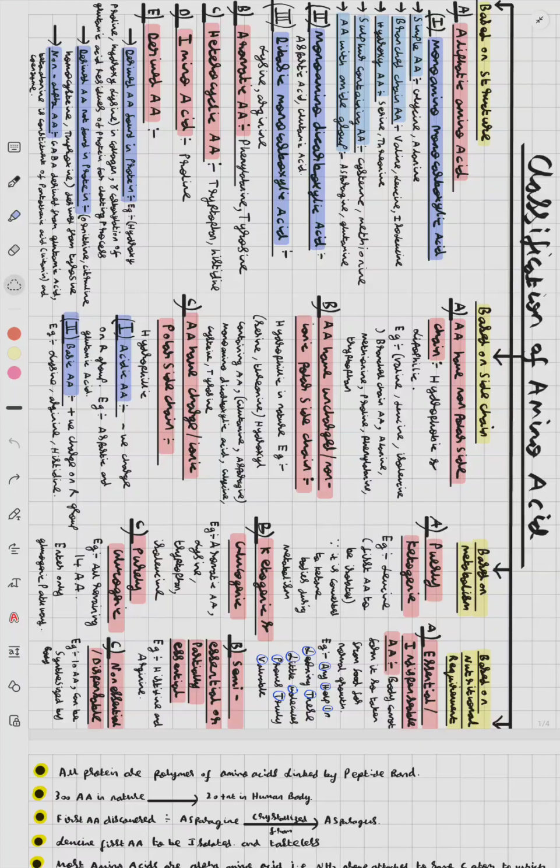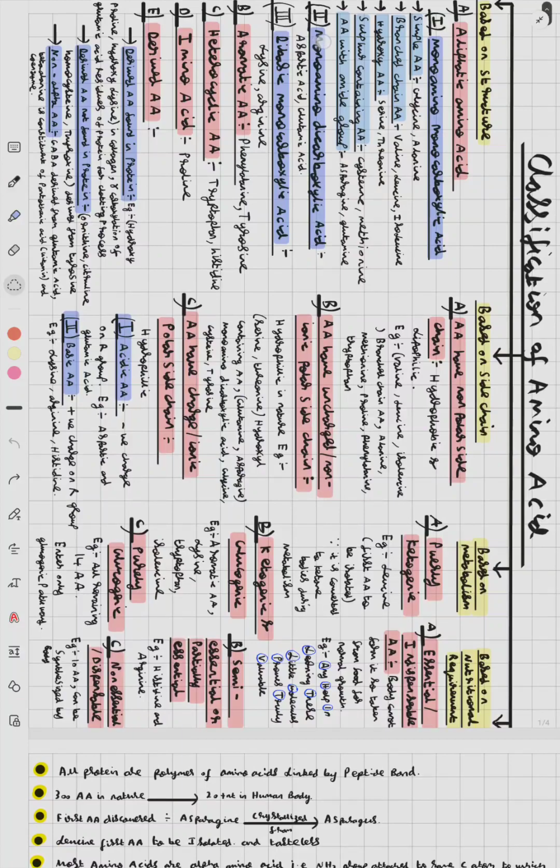Now, monoamino dicarboxylic acid examples are aspartic acid and glutamic acid. Now, dibasic monocarboxylic acid examples are lysine and arginine.